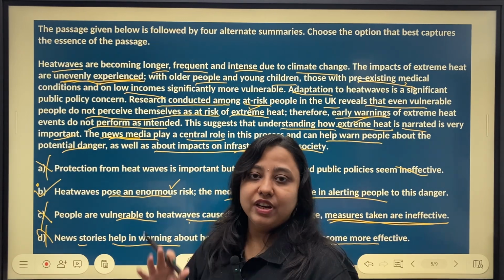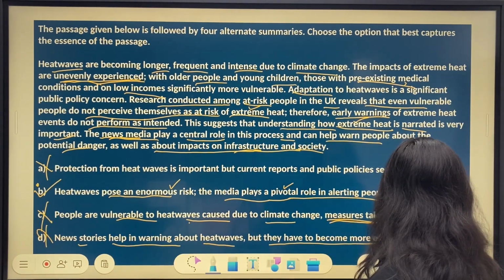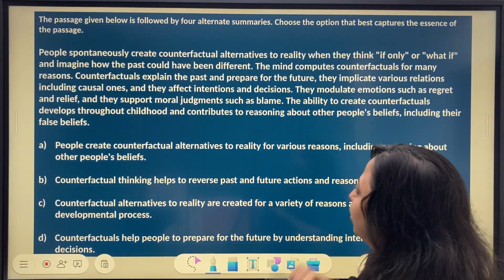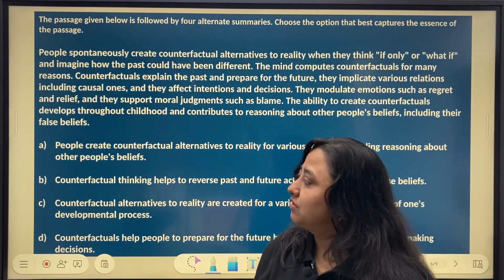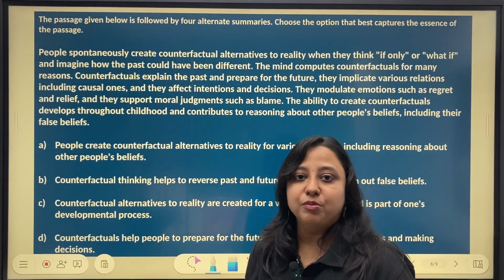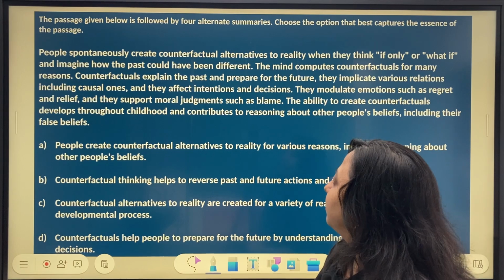Let's move on to the next question. All right, so this was another passage which appeared in the same slot. So you had two para-summary questions. So this is the next question.